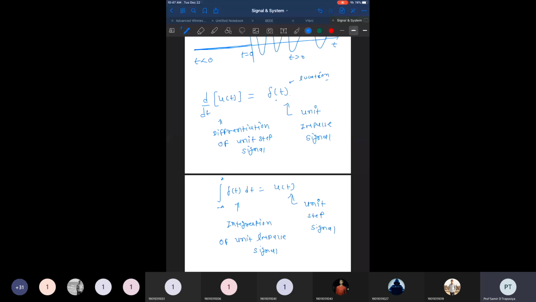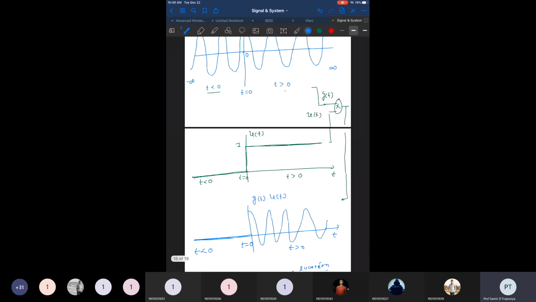But at this stage, you should understand that if we are taking the differentiation of a unit step signal, it will give us a unit impulse signal. And the location where the unit impulse is present is where the transition occurs. If the transition occurs at t equal to 2, then the unit impulse is present at t equal to 2, right? So this part you need to consider.